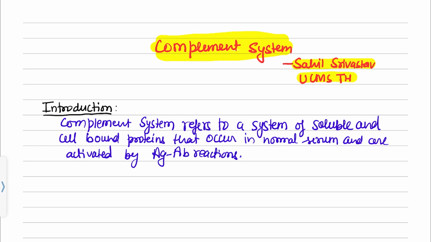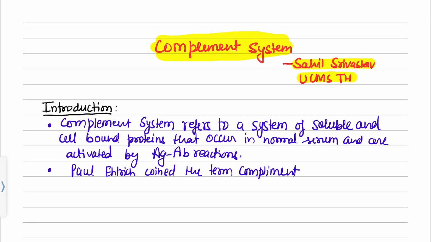If you aren't interested in all this definition, you can jump up to the pathways. The term was coined by Paul Ehrlich. Paul Ehrlich coined the term complement. And I will give you another definition of it.